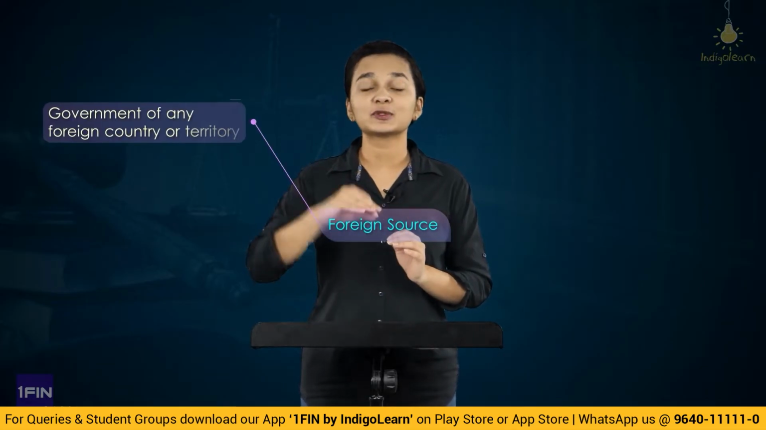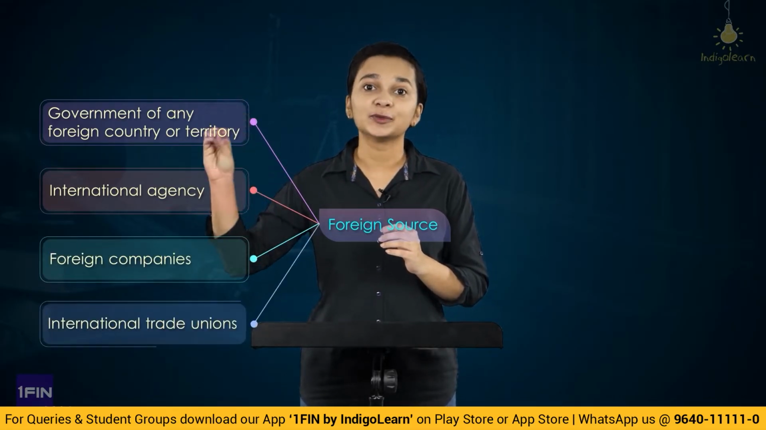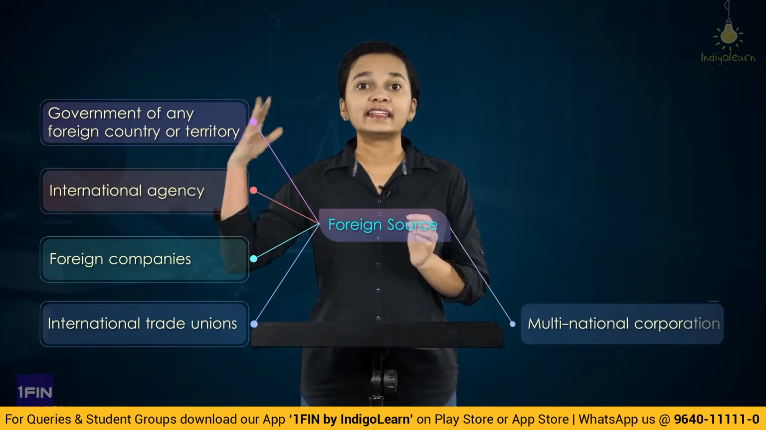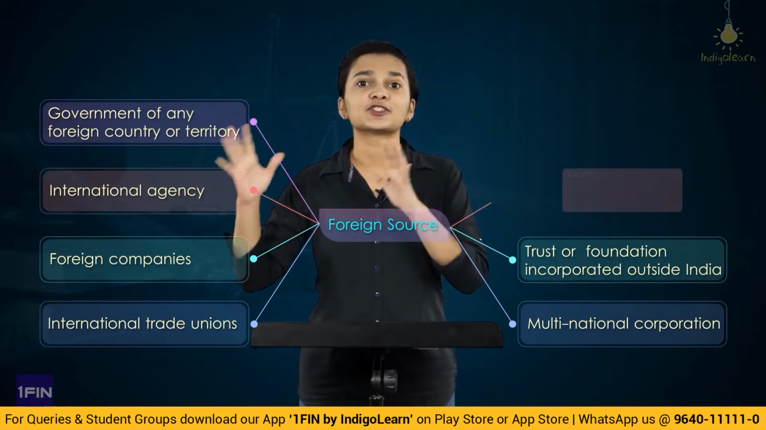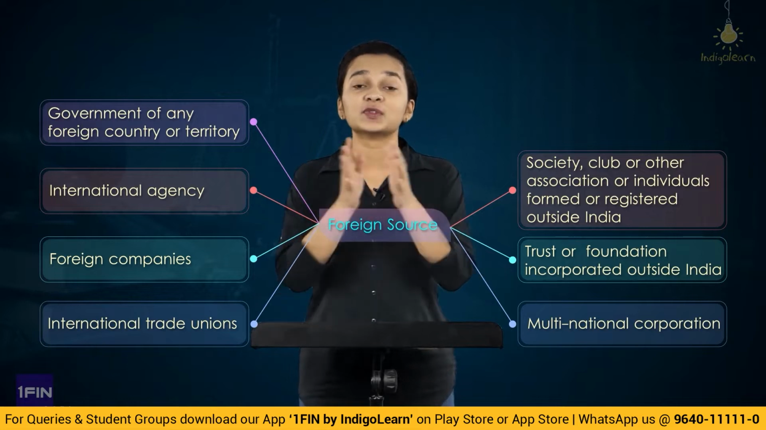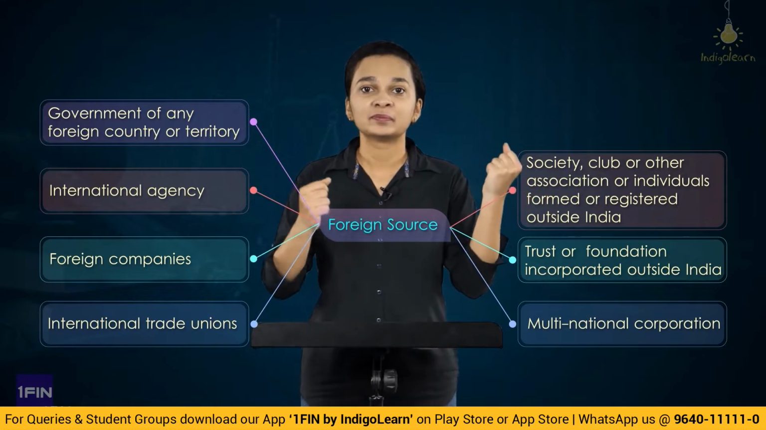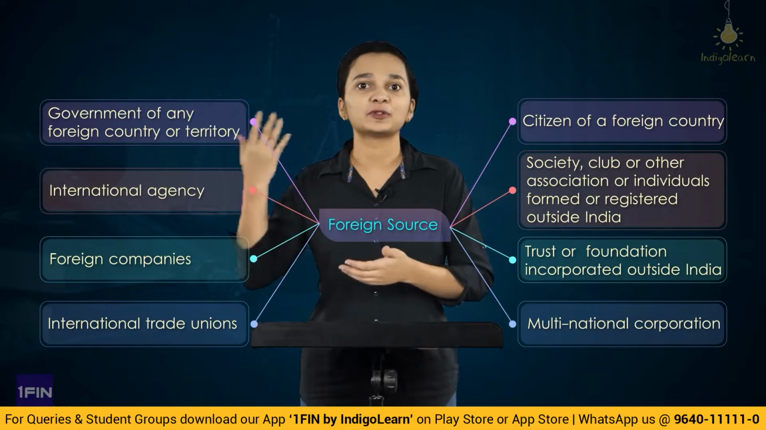After this, we have understood the definition of foreign source. What does the foreign source include? It includes government of a foreign country. It also includes the international agencies. It includes foreign companies and any trade union, international trade unions which have been established. Any MNCs, any trust or foundation which have been incorporated outside India, any society, clubs which have been registered in or incorporated in a foreign territory, and any citizen of a foreign country would amount to a foreign source.